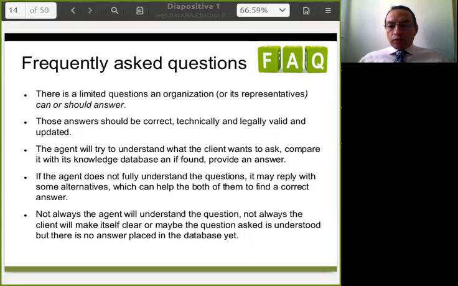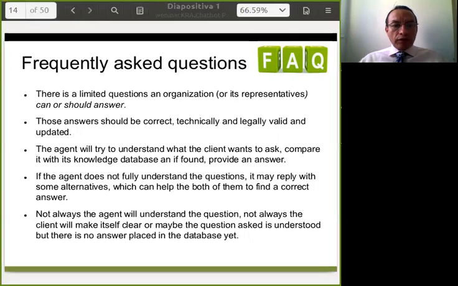All the answers should be correct, technically and legally, because the user will use that answer to do something. So this should be correctly verified with technical people and also legal people.